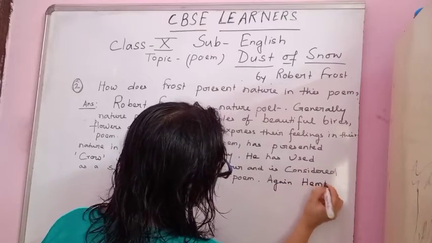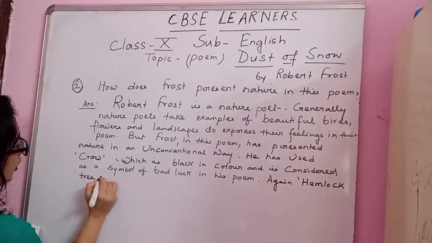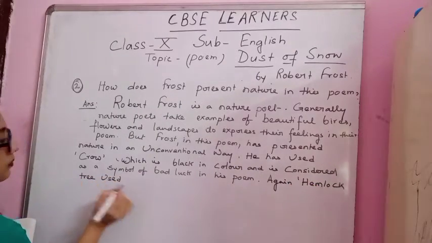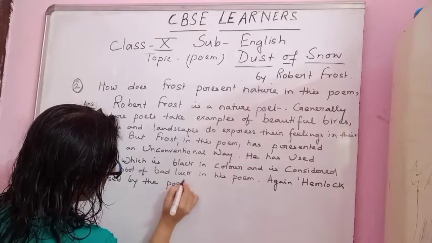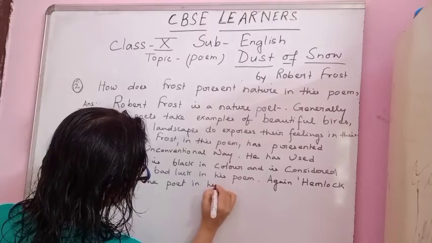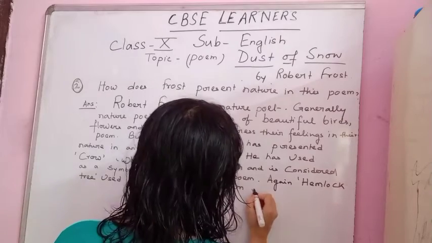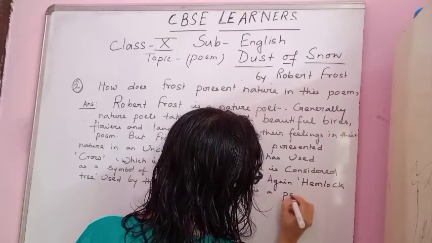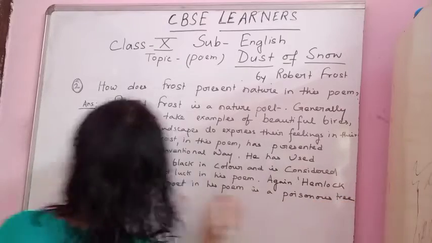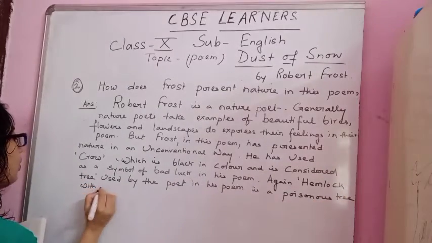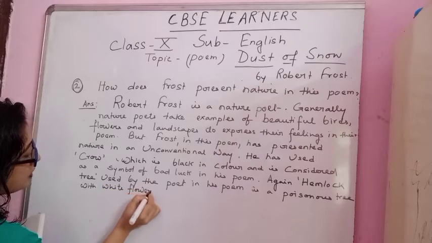Again, hemlock tree used by the poet in his poem is a poisonous tree with white flowers.